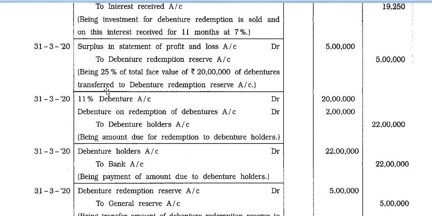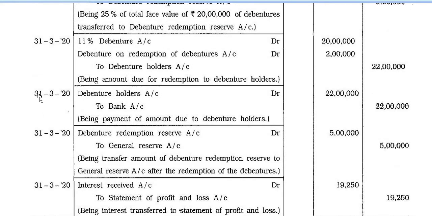Just the same entries are there, we just have to change the percentage in each and every sum, but otherwise there are the same journal entries.